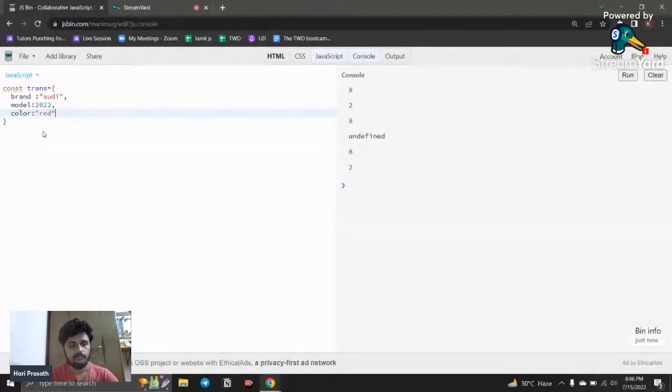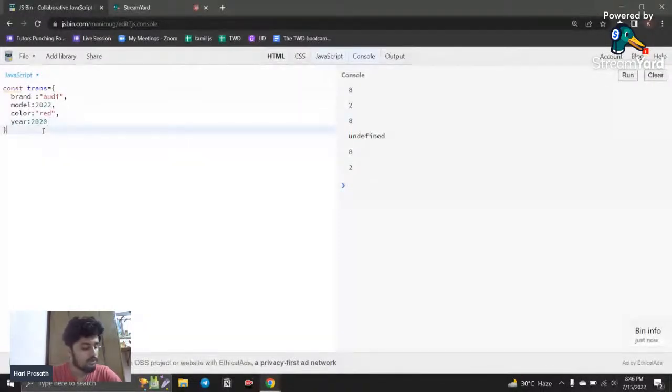Okay, red. And year is going to be the same, 2020. I just simply write it like this. Okay, so I do that. So if I want to destructure it, how can I destructure it?